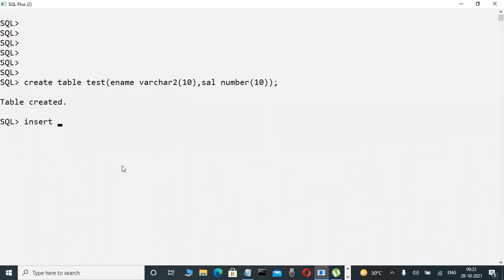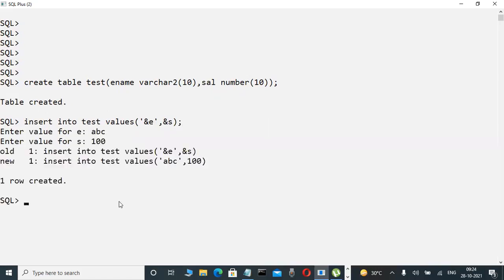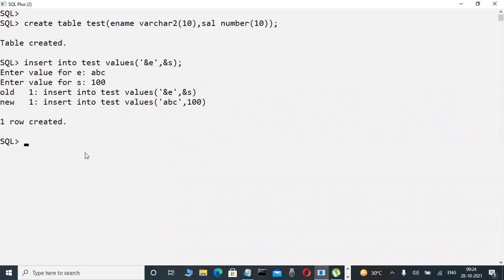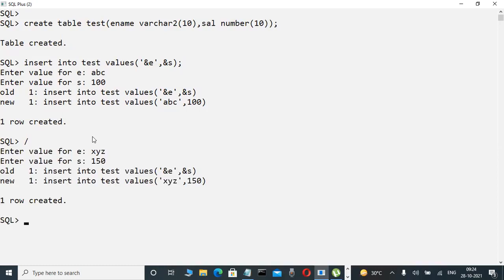Now I try to insert the data: insert into the test table, values like this. Now I'm inserting the data with single quotes, ampersand ename, comma, ampersand salary, like this. Now check it out, employee name ABC I'm giving. This employee has a salary of 100. It could be 1,000 or 10,000, anything. By 100, 200 we are taking, because some counting is important today. For easiness, ABC 100. Again, XYZ, another employee, 150. I'm not taking duplicate data first, next only. Distinct and so many things are there, so first without duplicate data today.